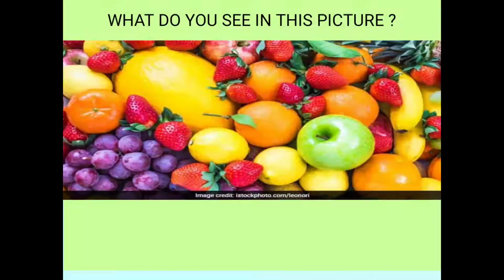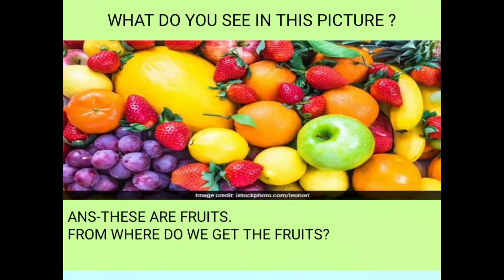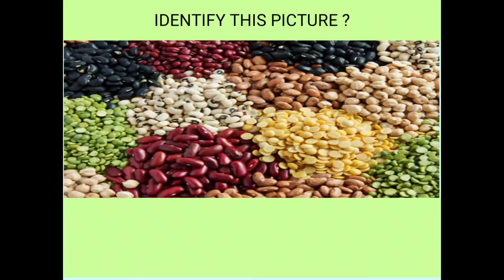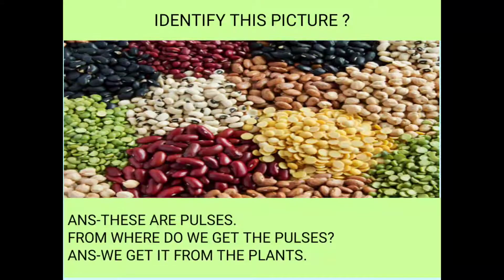Can you tell me from where do we get these fruits? We get the fruits from the plants. Now identify the picture. In this picture there are many types of pulses. Can you tell me from where do we get the pulses? We get the pulses from the plants.